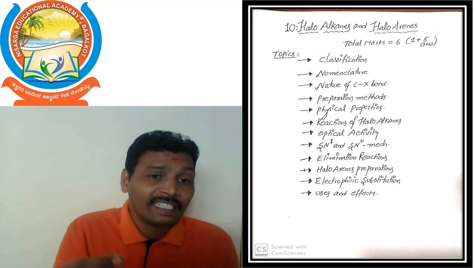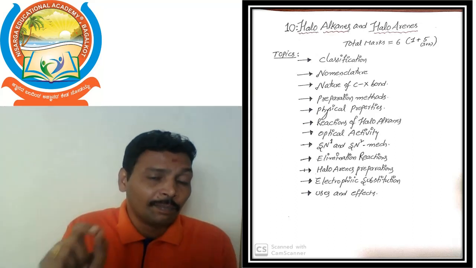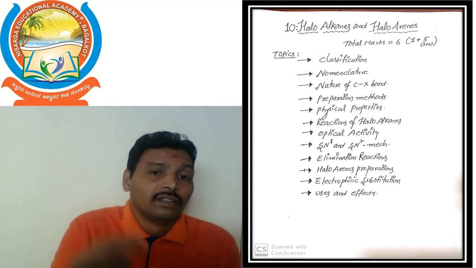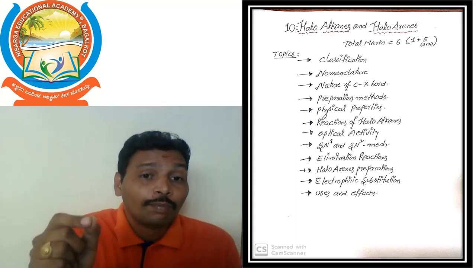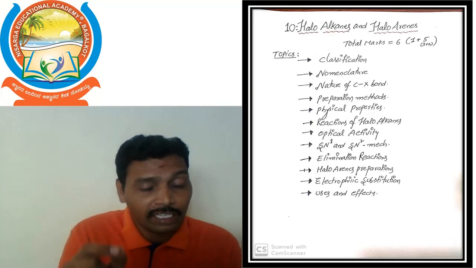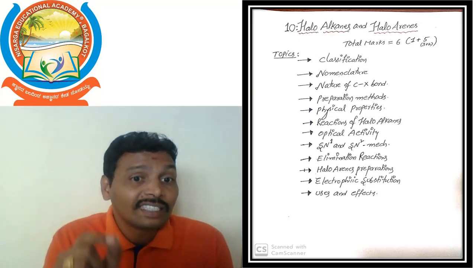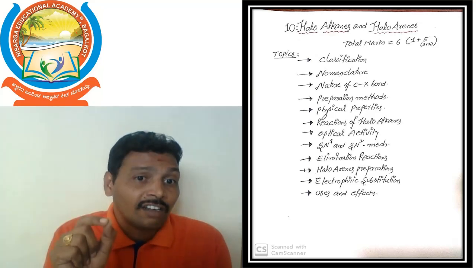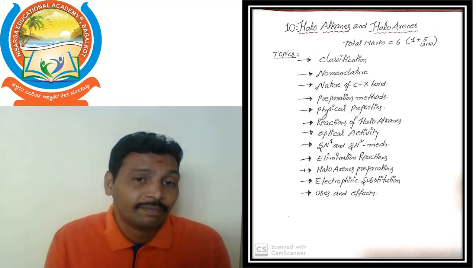Nomenclature we already learned in first BSc, and the same rules are applied here also. After that, we will go to the nature of the C–X bond. Each and every haloalkane molecule has a C–X bond, so that nature we discuss in this topic.